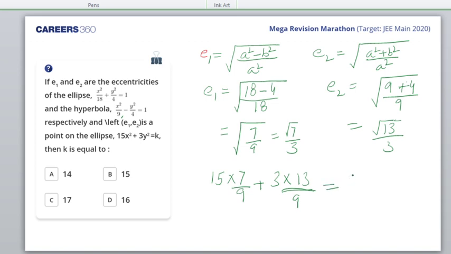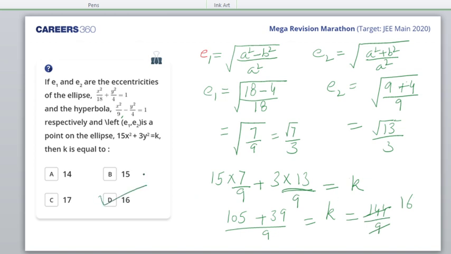13 by 9, and that's equal to k. So what do we get? 15 times 7 is 105. Am I right? 13 times 3 is 39 by 9. So what do we get? Can somebody solve it for me? That is 144 by 9. So that gives me 16 if I'm not wrong. So that is D part is the right answer.